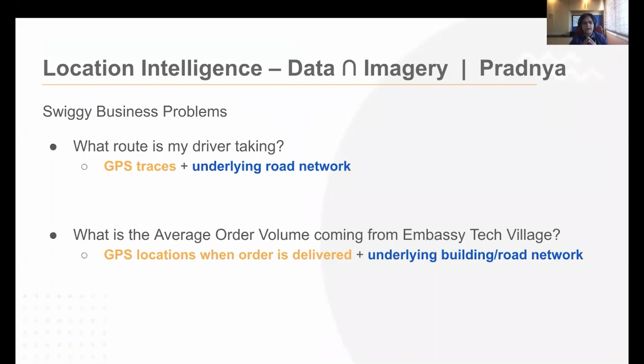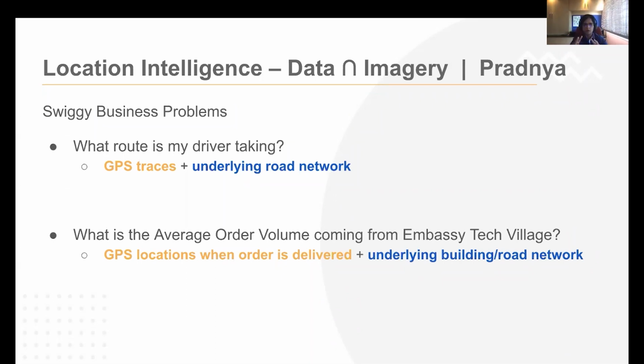So now in the last part, what I would like to do is that I talked about collecting the GPS traces and cleaning up the data so that we have a good data set there. And we got the underlying road network and the building information from what Ujjwal talked about in his satellite imagery part, right? Now, how do we tie these two together? How do we determine the intersection in order to solve some business problems, right? So Swiggy, of course, has it. Many other companies in the local and hyperlocal space have similar problems.